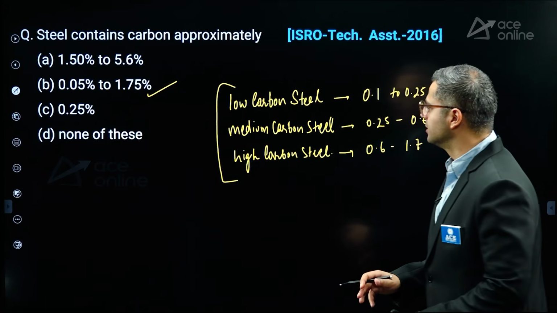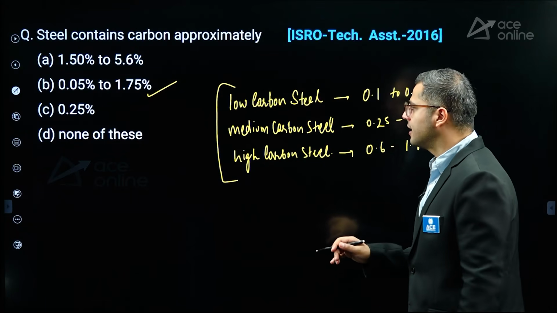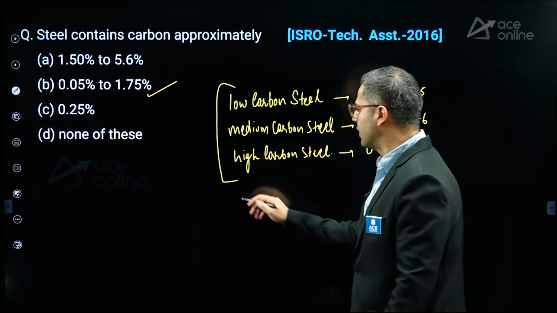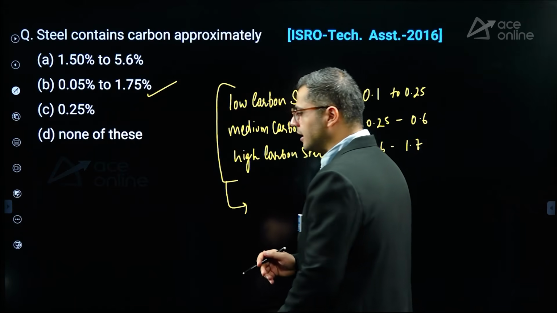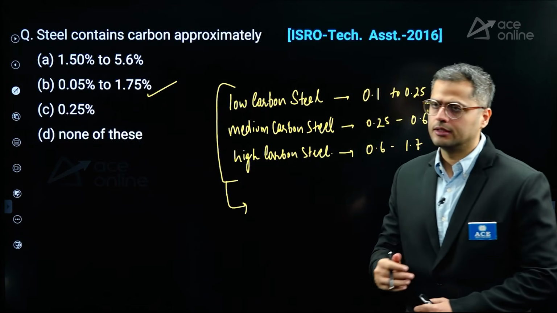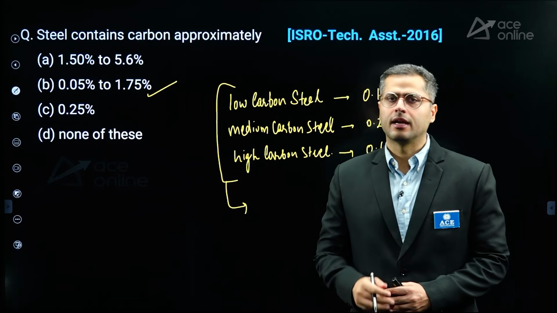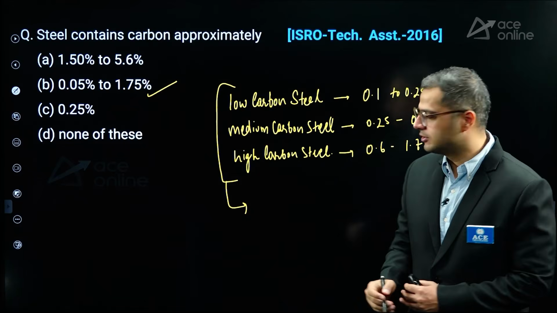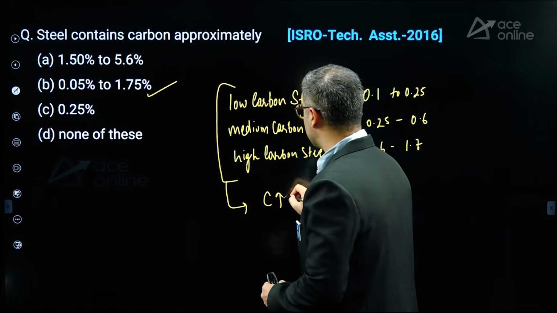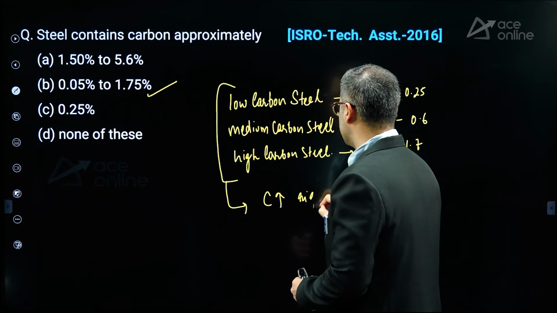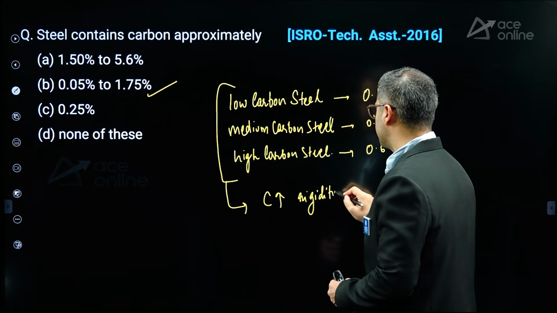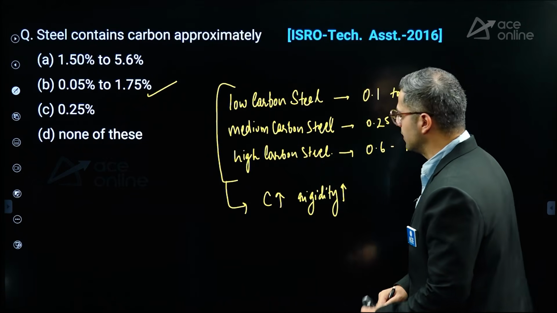Now, this is your carbon steel classification. And what are the effects of carbon? As we know, carbon content tends to increase the rigidity of our steel, right? It increases the hardness of our steel. So if you increase the carbon content, you would see that rigidity will increase, right?